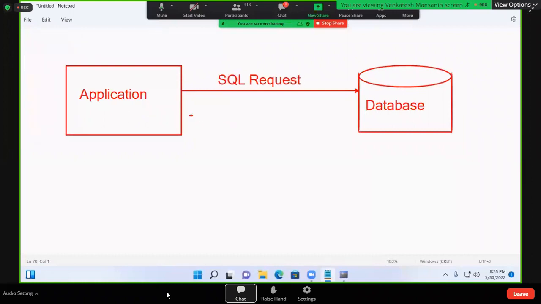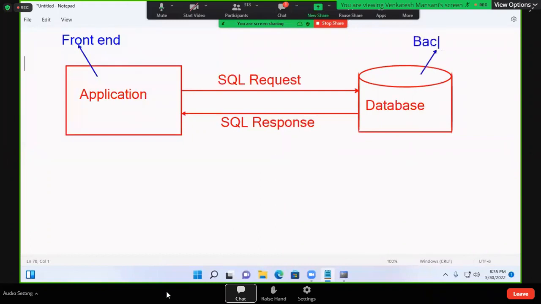You get a response, and the response is called an SQL response. Now this is called the front end, and this is called the back end.